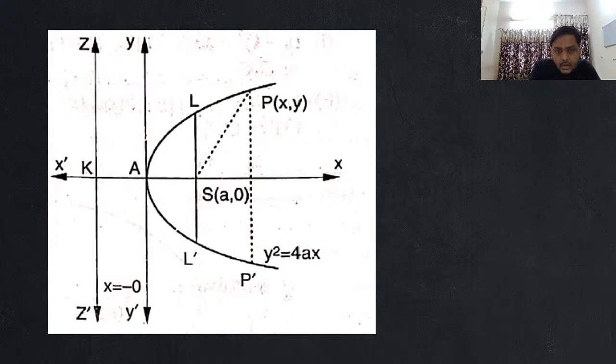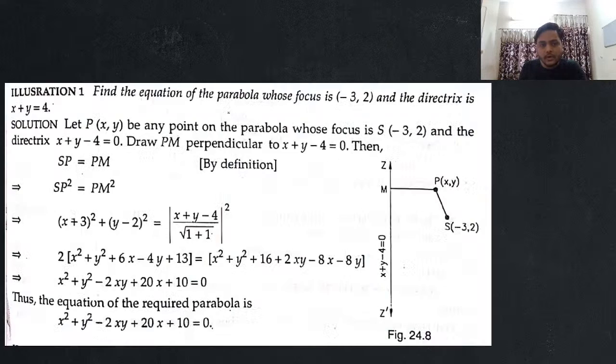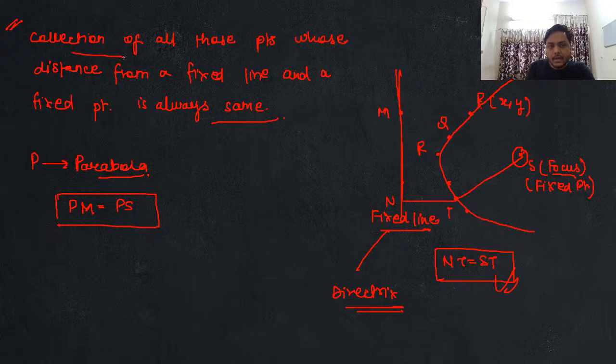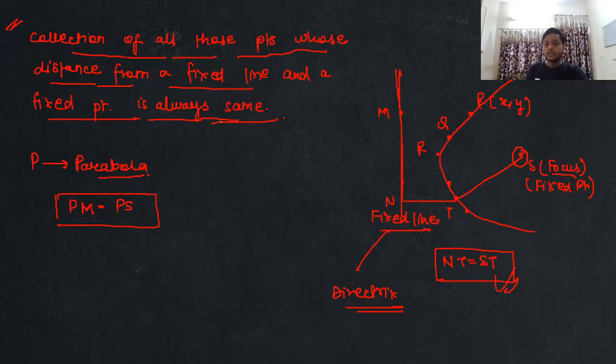So when I'm talking about this parabola, parabola is actually the collection of all those points whose distance from a fixed line and from a fixed point is always the same. That fixed point is known as my focus, and the fixed line is known as my directrix.